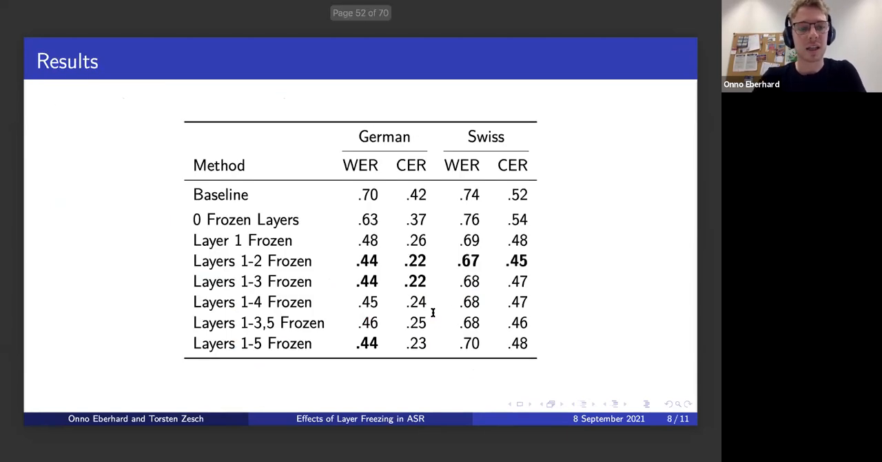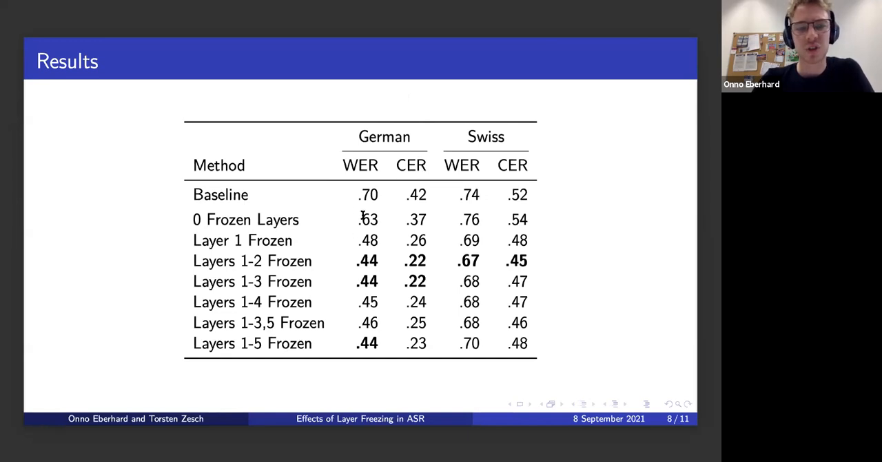Okay, so here are our results. It's a lot of numbers. That's okay. On the left-hand side here, this is again just the different methods from the last slide. We've got the baseline where we do no transfer learning, here where we transfer the weights but freeze no layers, and then here where we also transfer the weights and freeze a different number of layers. And here on the top, we have the German data and the Swiss German data with word error rate and character error rate.